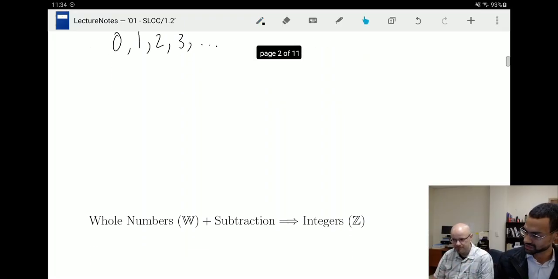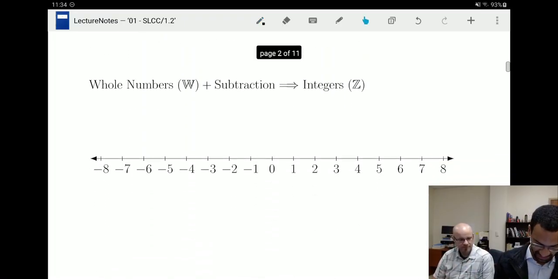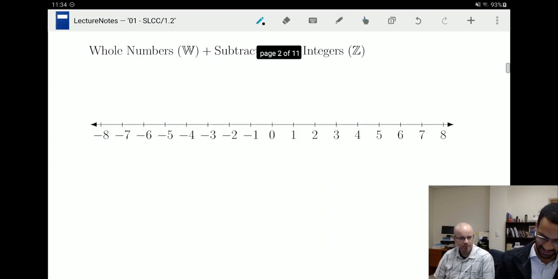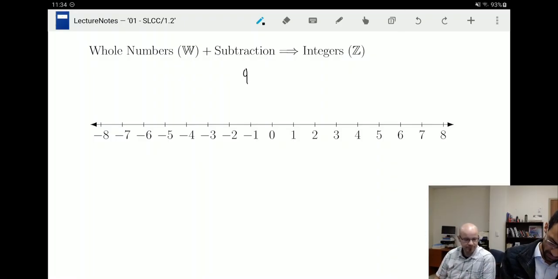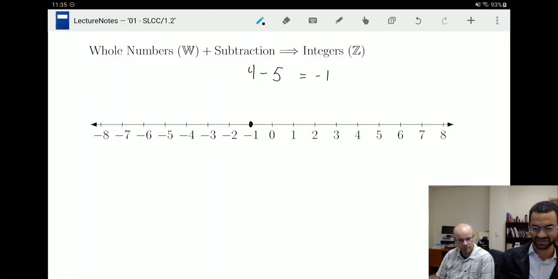Well, towards the end of that, we decided to take some whole numbers and start subtracting them, that operation on top of the whole numbers. And we found out that if we subtract a number that's bigger than the whole number we started with, like 4 minus 5, you end up with a negative, right? So you end up in the negative realm. That's the integers, okay?